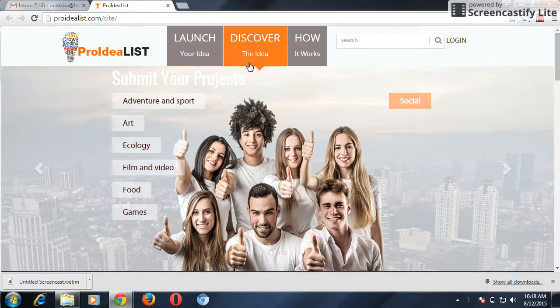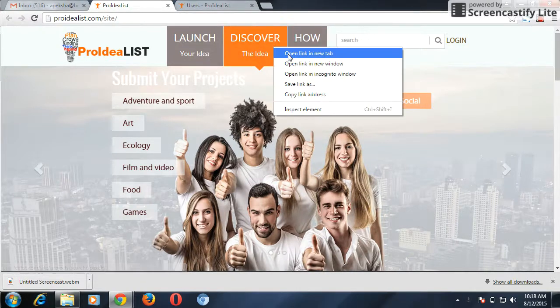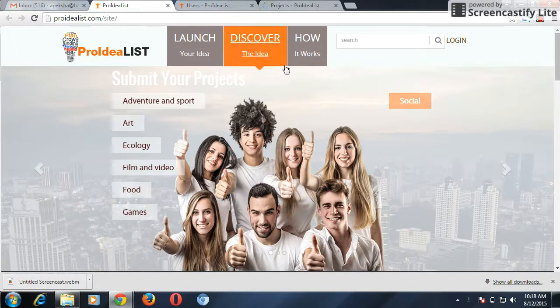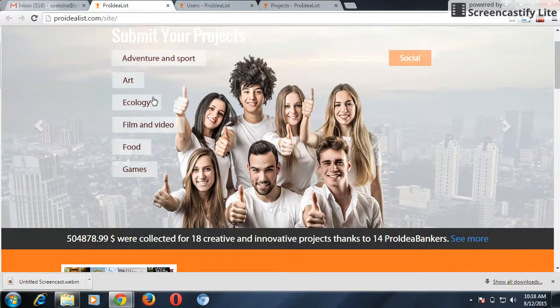The launcher will be the one who will be able to post their ideas and collect the funds in order to get their ideas accomplished. The discoverer will be the one who will be able to monitor the idea. They'll be able to mentor the idea and can provide the user the funds so that he can get his idea accomplished. Admin will be able to